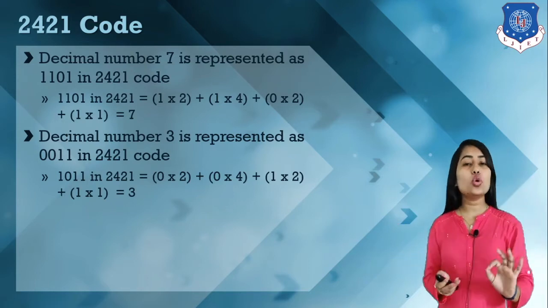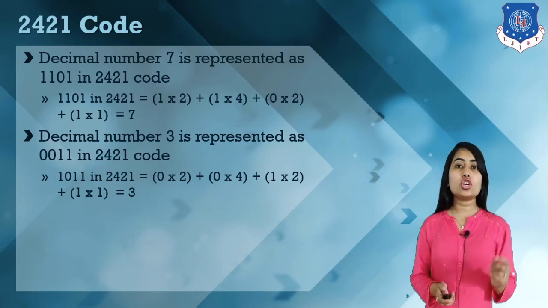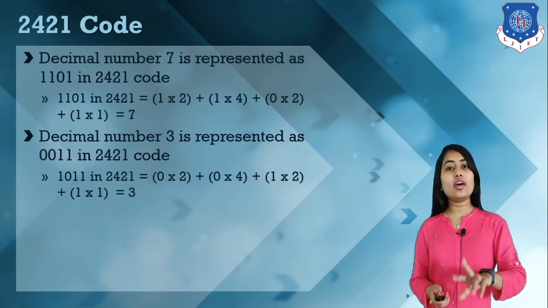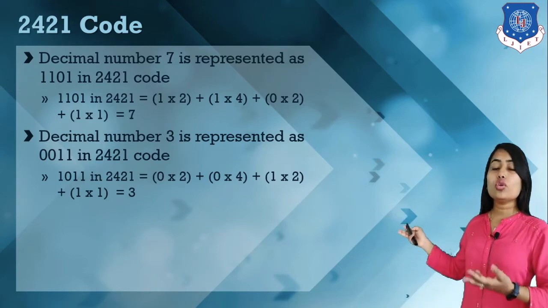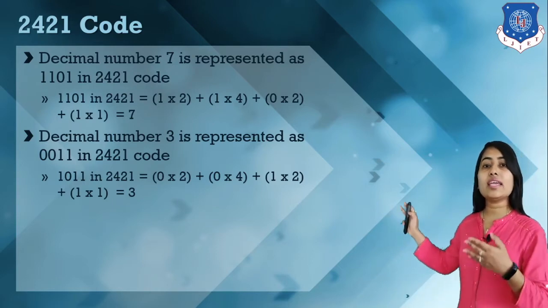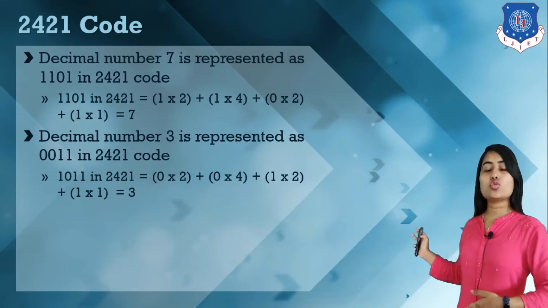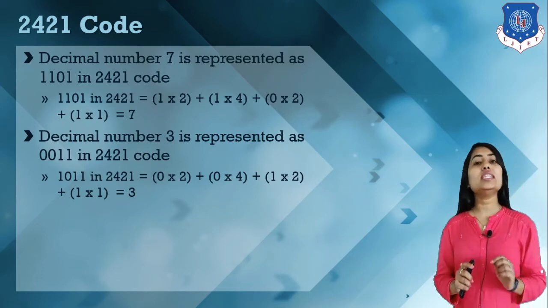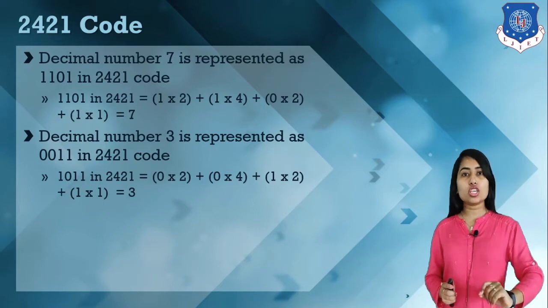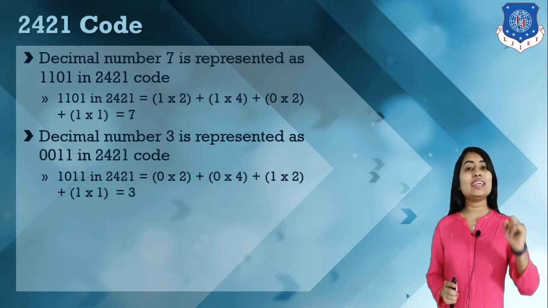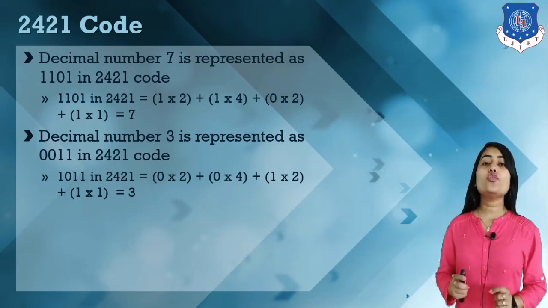If there is no rule, it may be possible that we have no unique code format, because we can use either the first 2 or the third 2. Because here we have this 2 and this 2, we can make the binary pattern 1 0 0 1. It is also 2 plus 1 equal to 3, but here we have a rule that for 0 to 4 the first bit must be 0, and for 5 to 9 it is compulsory that the first bit is 1. So this is 2421 code.